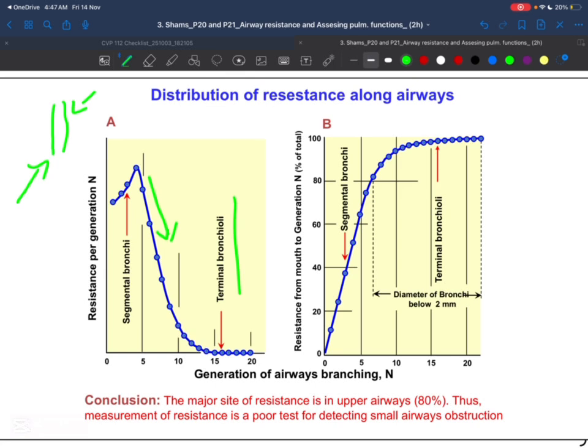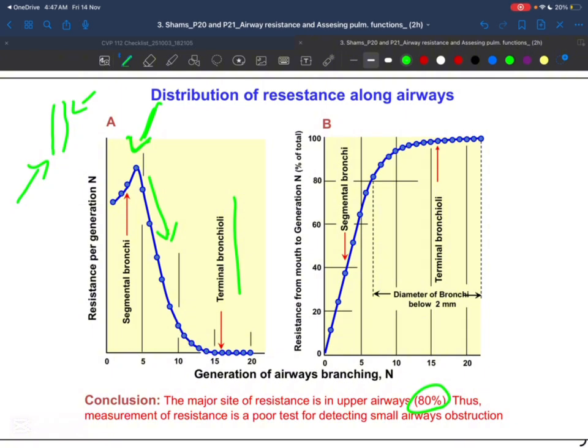So when he asks where the higher resistance is, it's going to be in the beginning when we inhale the air. See here what they said? The major site of resistance is the upper airways, 80%. So we have 80% of the resistance in the upper airways. Now you know why? So just think of it as the bigger picture. Don't complicate yourself. It's not that complicated. Basically, pulmonary, and especially this lecture, is so easy and so fast.